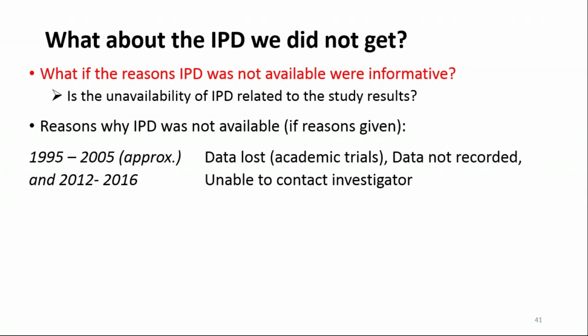Thinking about the two different time periods of data requesting, for the first project the team did, and then also for this updated work, throughout the whole time frame, some of the reasons quoted were that data had been lost and destroyed because the ethics had expired, or the data wasn't recorded in the first place, or in quite a few cases it wasn't possible to make contact with the necessary person to request the data.